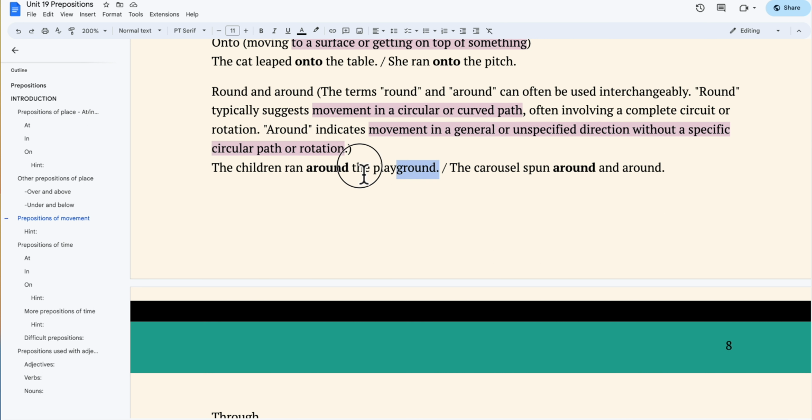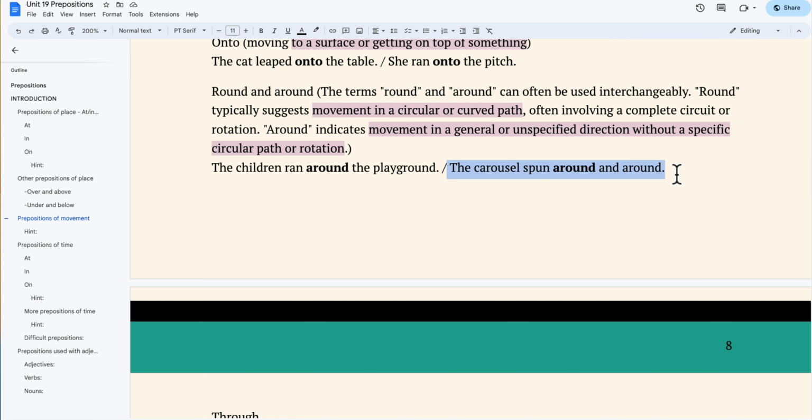For example, we can say the children ran around the playground to indicate that they were moving in a general direction without following a specific circular path. In this case, around implies movement throughout the playground without a specific pattern. Similarly, we can say the carousel spun around and around to describe the circular or rotating movement of the carousel.